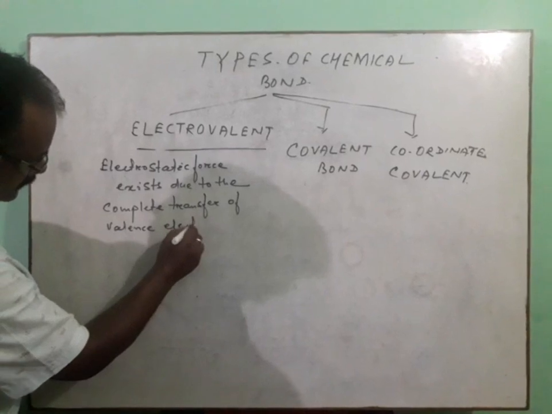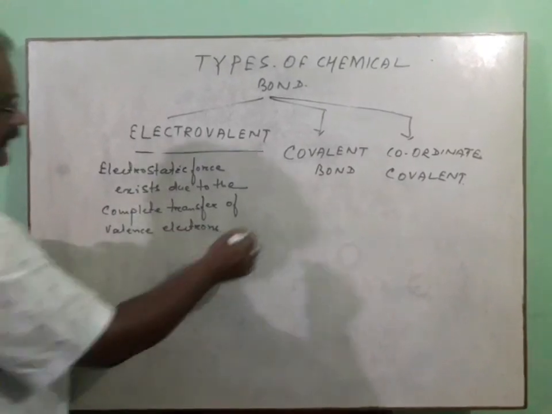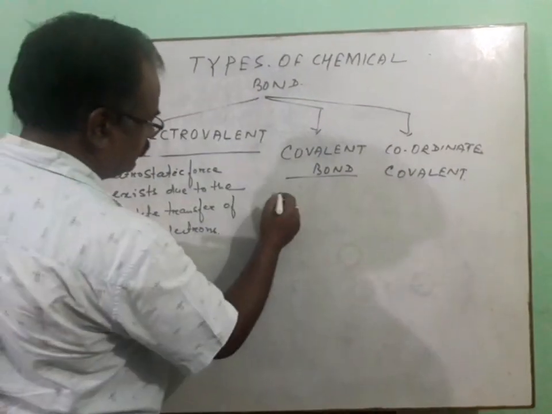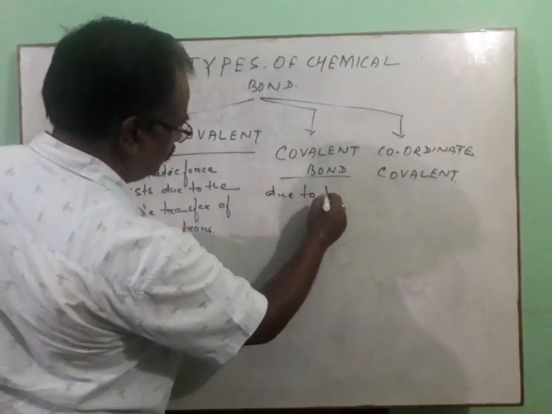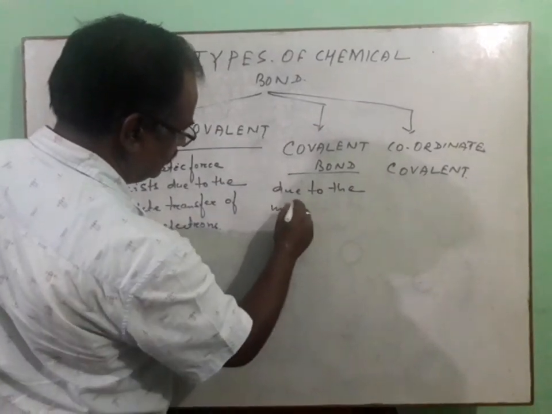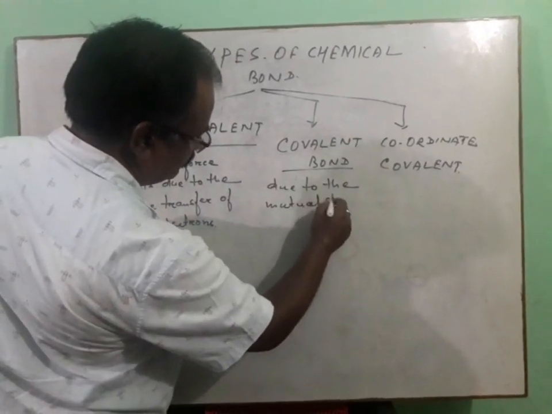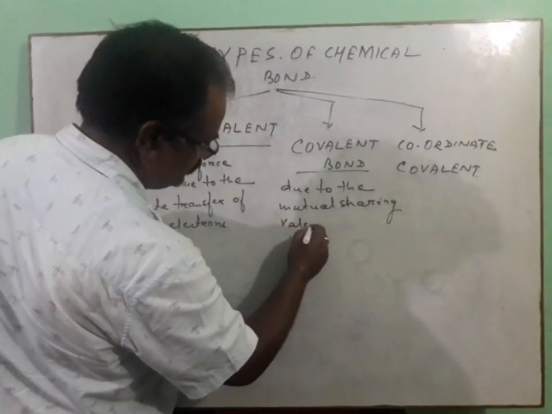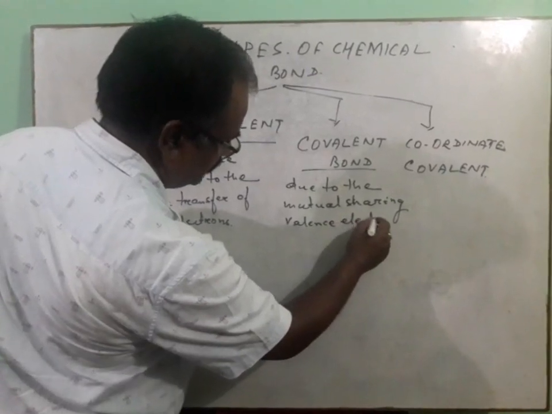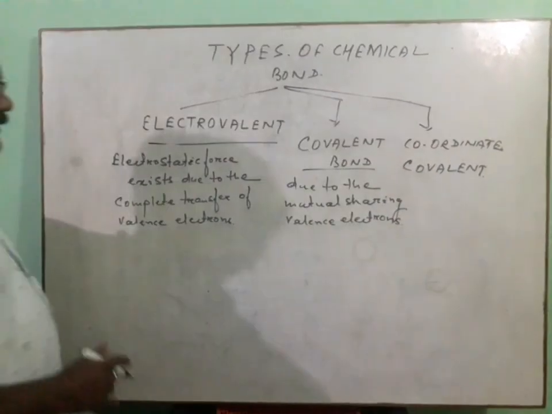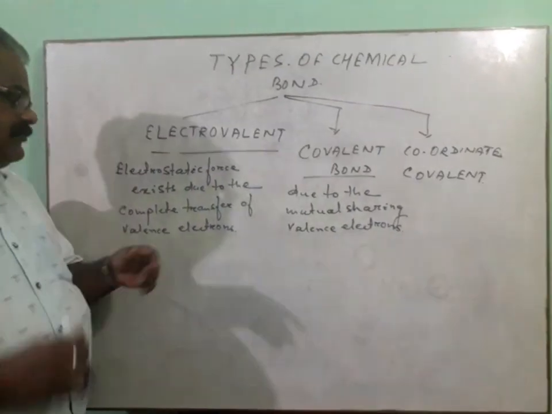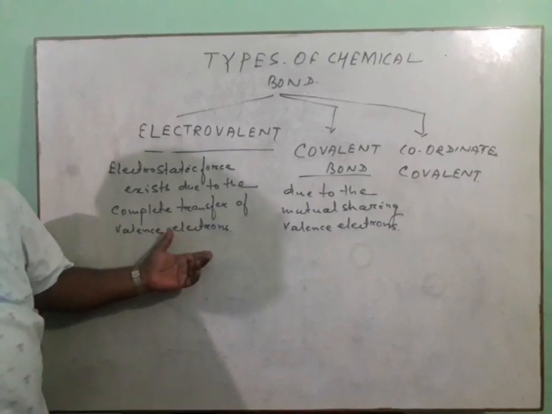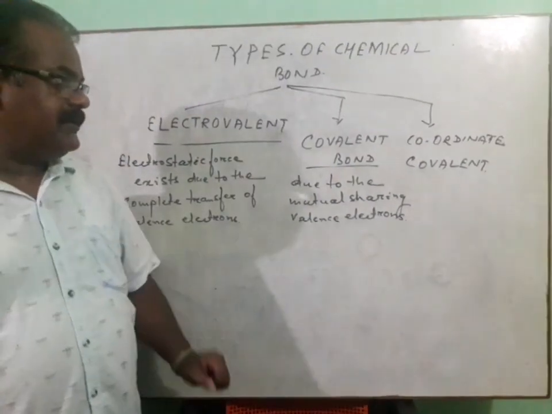Whereas the covalent bond is due to the electrostatic force which exists due to the mutual sharing of valence electrons. Now the question may arise here: how is it possible that there will be a complete transfer of these valence electrons? So please note it down.